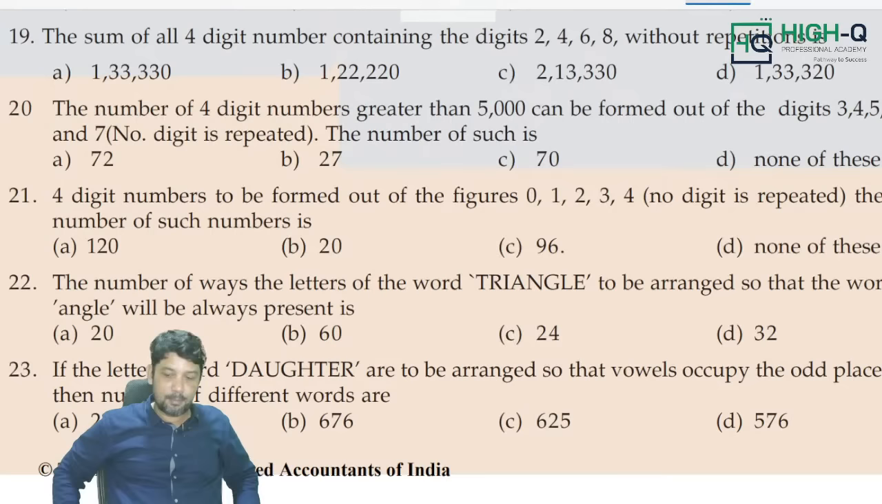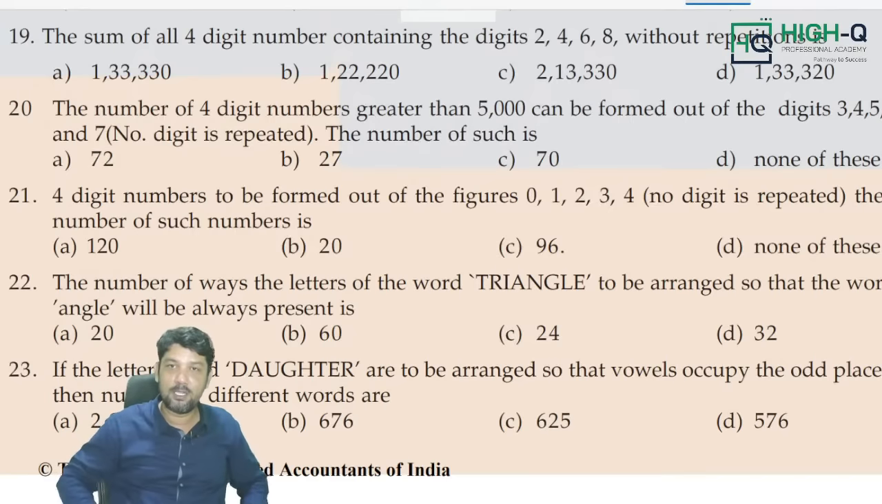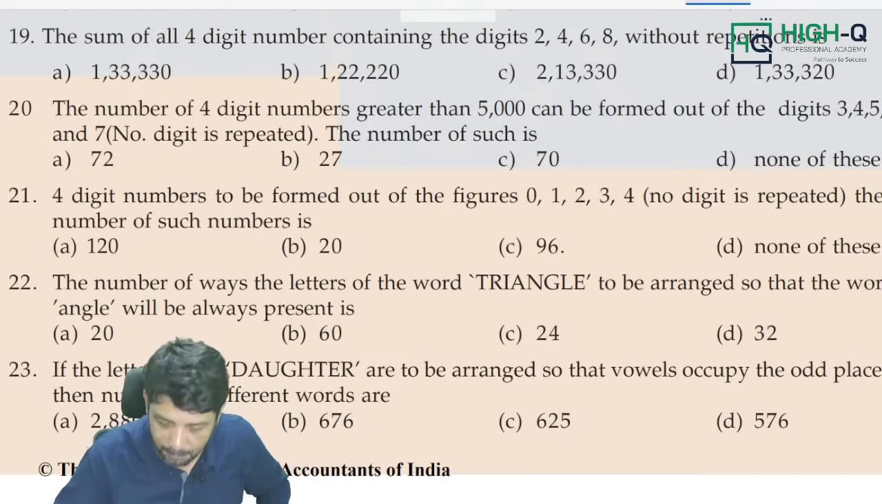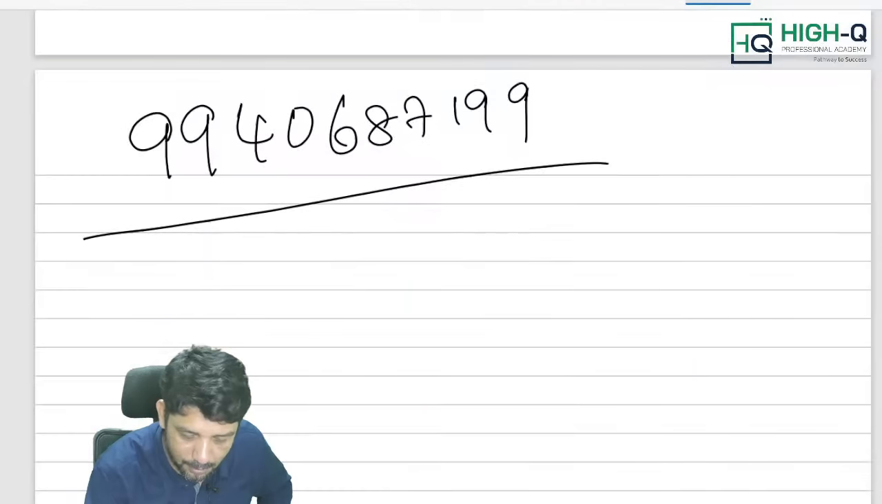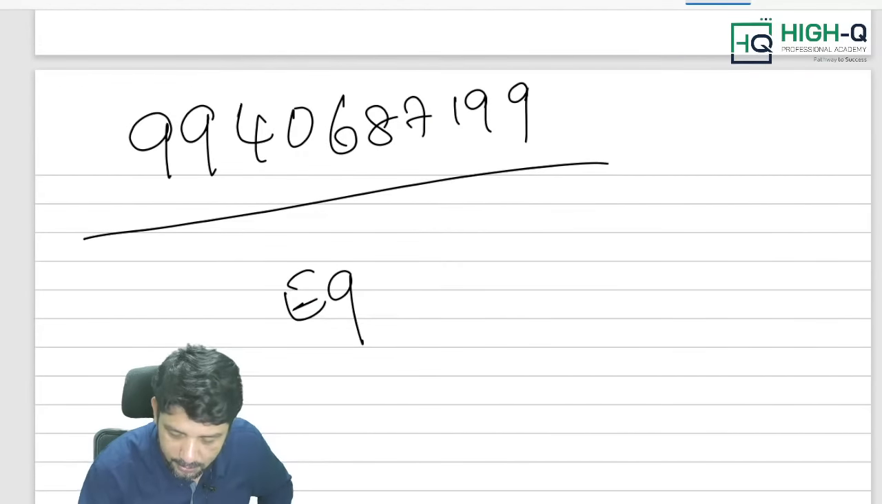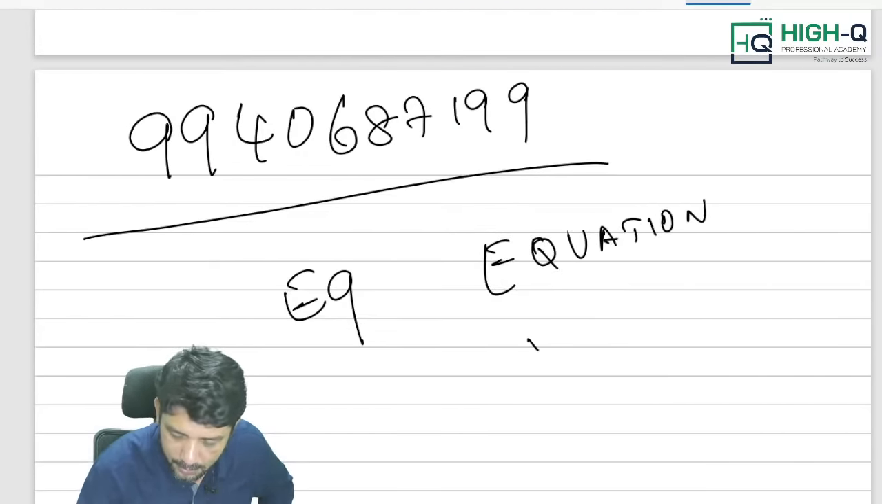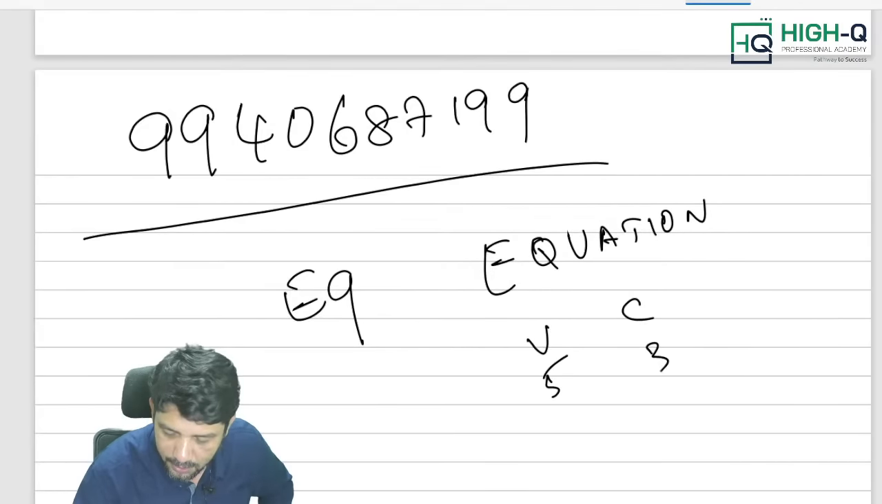For example: the letters of the word EQUATION are to be arranged so that all the vowels are together, or the consonants are together. These types of questions, you know? Sir, I did it by formula, sir, the shortcut method, (n minus r plus 1) factorial into r factorial. Sir, I did your method. If there is EQUATION, for example, what is my method? No formula, nothing. EQUATION: there are 5 vowels and 3 consonants.